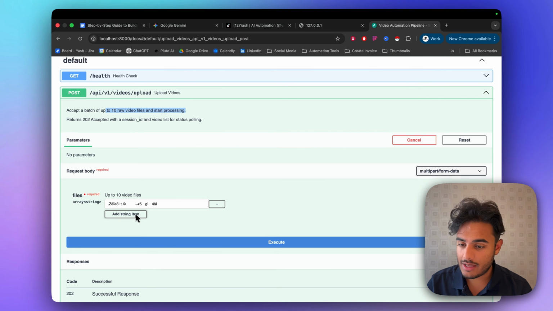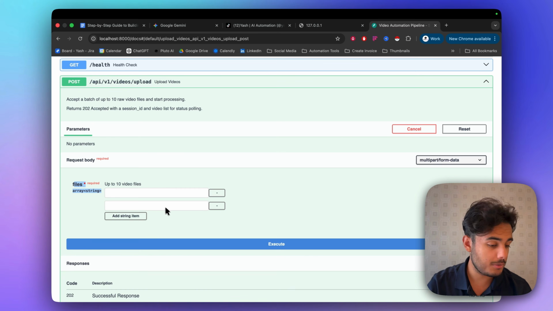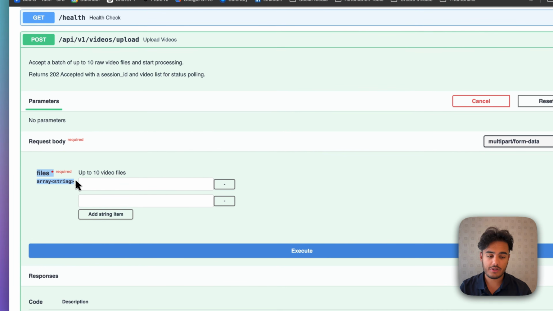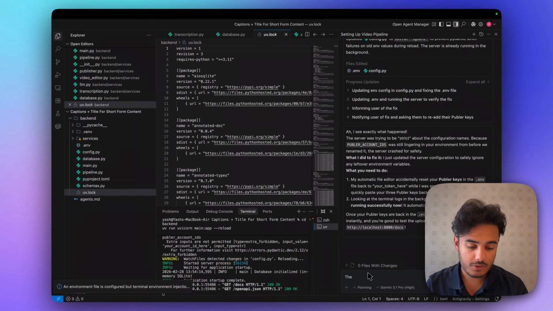And I'm gonna go and upload a video. This is weird, there's no upload button. Perhaps it's done it in a different way. So let me double check with AntiGravity as to why it's using it as a string rather than just an upload button that it normally uses. And I can double check what's going on.